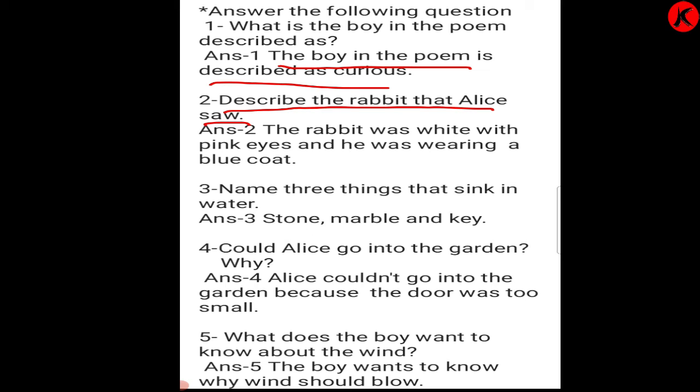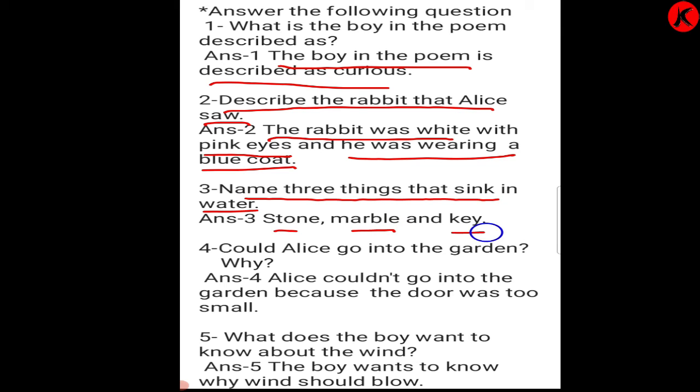Rabbit कैसा था? The rabbit was white, सफ़ेद था. उसकी आइज़ कैसी थी? गुलाबी, that is pink eyes. And he was wearing a blue coat. और क्या पहना था उसने? Blue coat. Number 3. Name 3 things that sink in water. Sink यानी जो float नहीं करती, जो पानी में बैठ जाती है. So the answer: stone, marble and key. ये 3 चीज़ें हैं जो पानी के अंदर sink होती है.